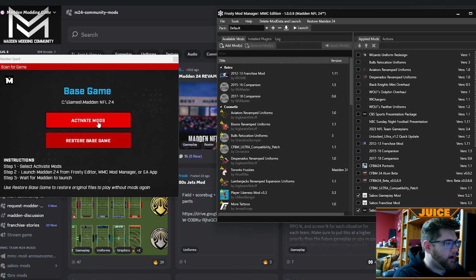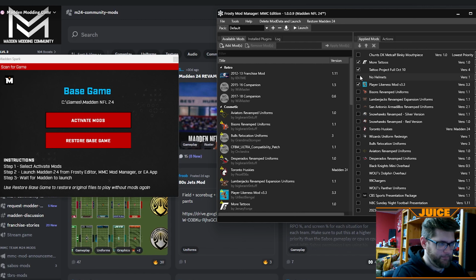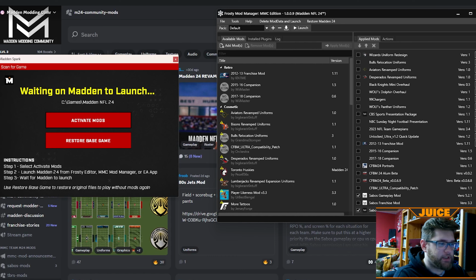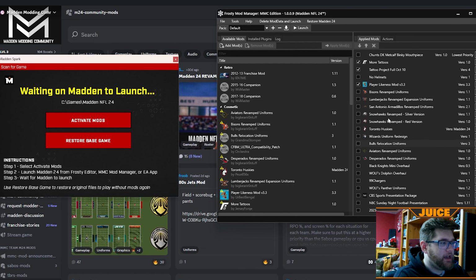So let's go through the process. I've got everything that I want checked off. So what we have to do is go over here to activate mods. Once you have everything you want to load up in the highest priority in the right order, then you go over there to activate mods, and now it says waiting on Madden to launch. All you got to do is go up here to this little launch button, click launch, and it'll start launching all the mods by priority.